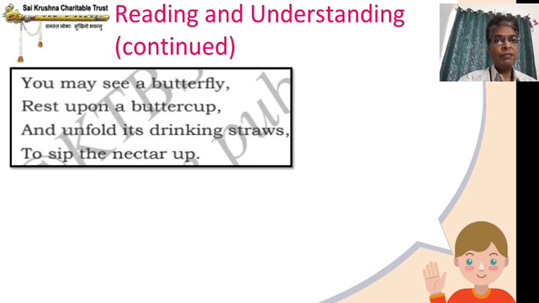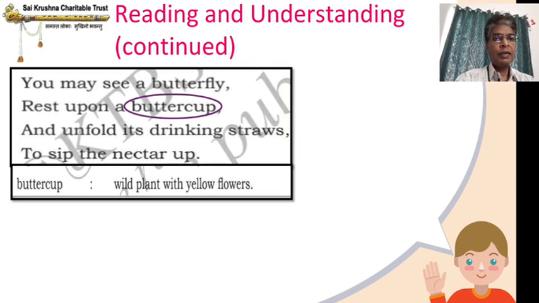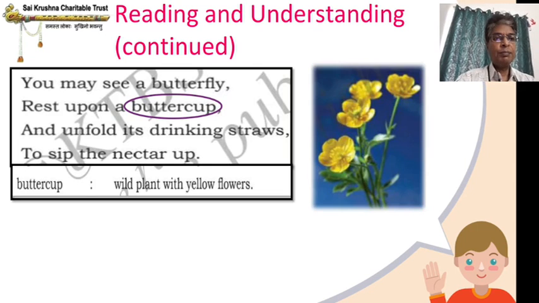So you may see a butterfly rest upon a buttercup and unfold its drinking straws to sip the nectar up. So let us see the meanings first before I explain to you. Buttercup. Buttercup is a wild plant with yellow flowers. You can see the picture now.